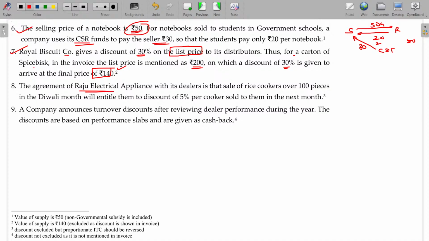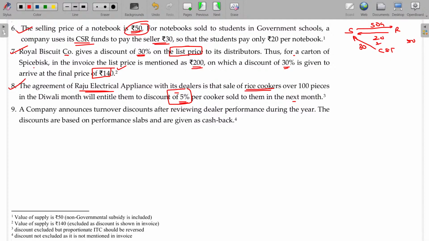The agreement of Raju Electrical Appliances with its dealer is that sale of rice cookers over 100 pieces in the Diwali month will entitle them to a discount of 5% per cooker sold to them in the next month. So they will start buying the rice cookers now, but the condition is if you cross 100 rice cookers sold in this year, next month you will get the discount. Can I deduct this? Yes, this condition is already available, so it is deductible. Discount is excluded from the transaction value.